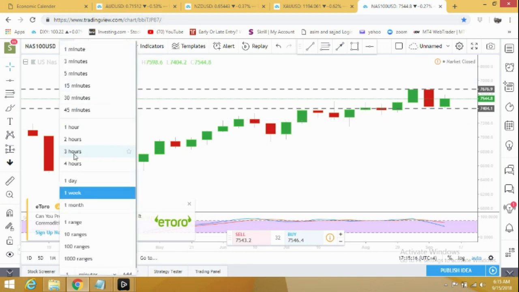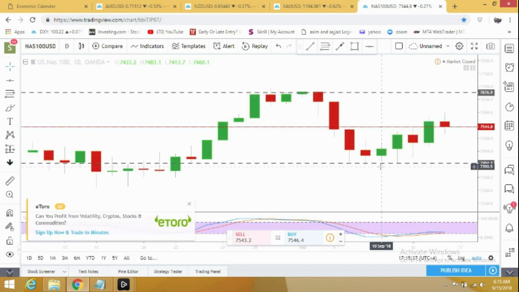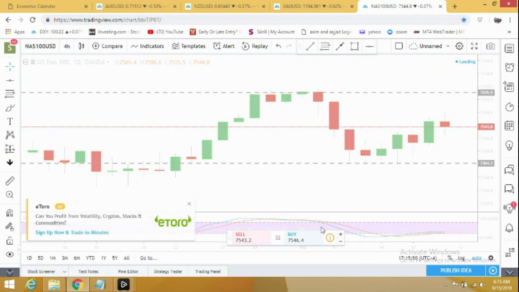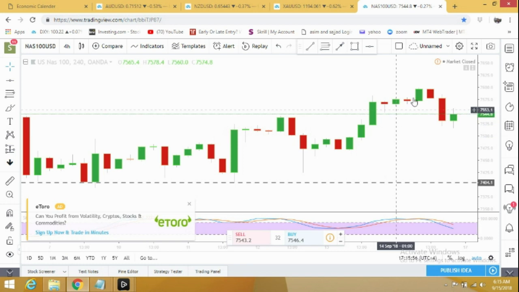Let's watch it on daily time frame. And here we can see it went up gradually. On Friday it did drop. Well, I'm expecting that it can just continue its uptrend and it's heading to 7676. Let's confirm it on 4-hour time frame. On the 4-hour time frame, after making this correction, right now it has recovered a bit, and from Monday I'm expecting it can even start with a gap up and it will go up all the way.